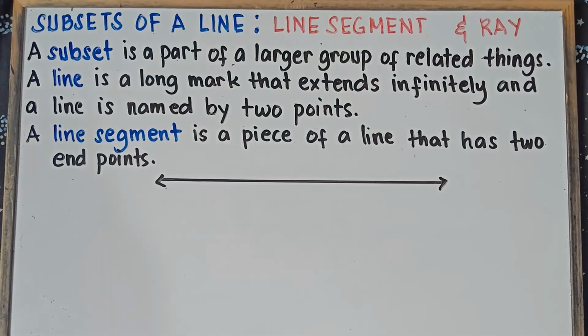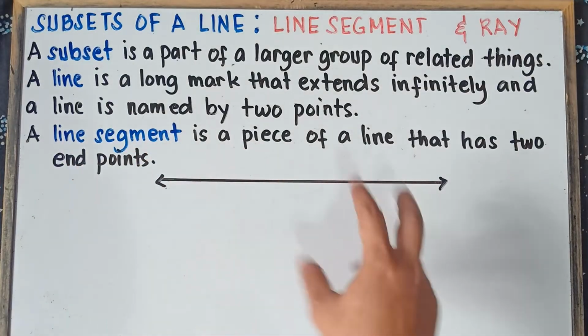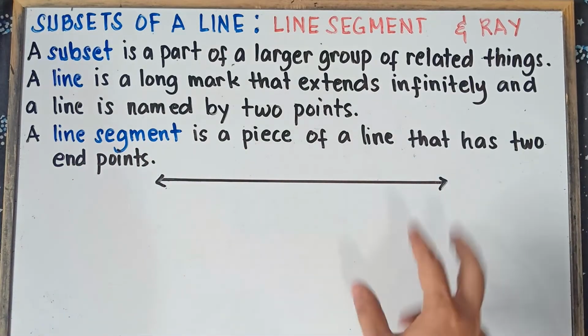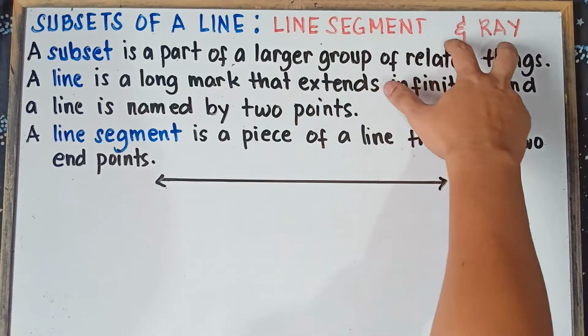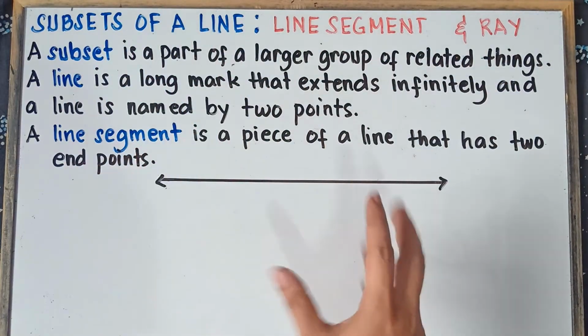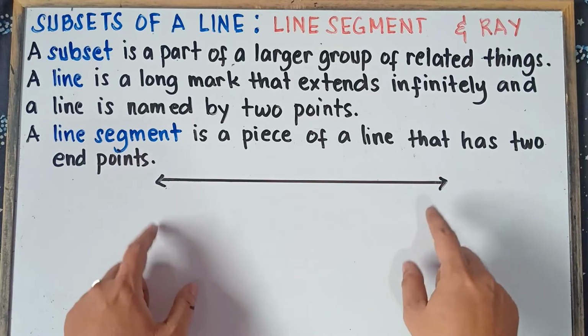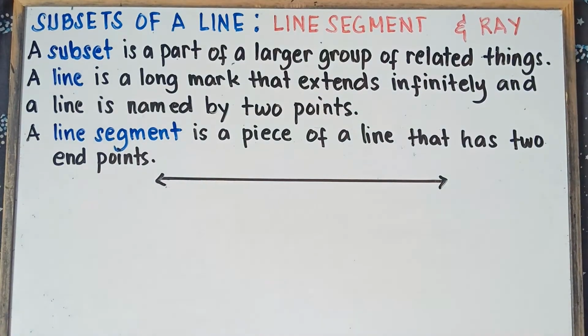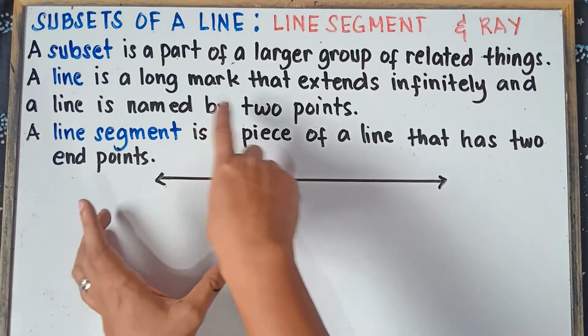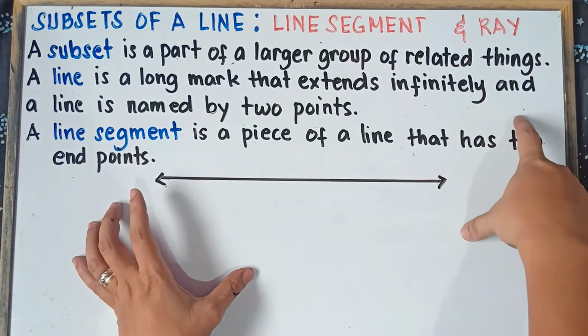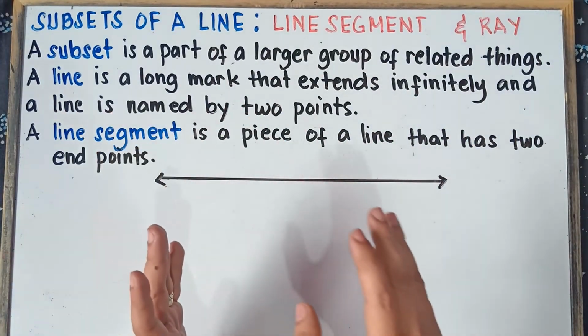Now let's talk about a subset. What is a subset? A subset is a part of a larger group of related things. We know that line, segment, and ray are subsets of a line. Therefore, class, line, segment, and ray are just parts of a line. Now let's recall, class, what is a line? A line is a long mark that extends infinitely, and a line is named by 2 points.